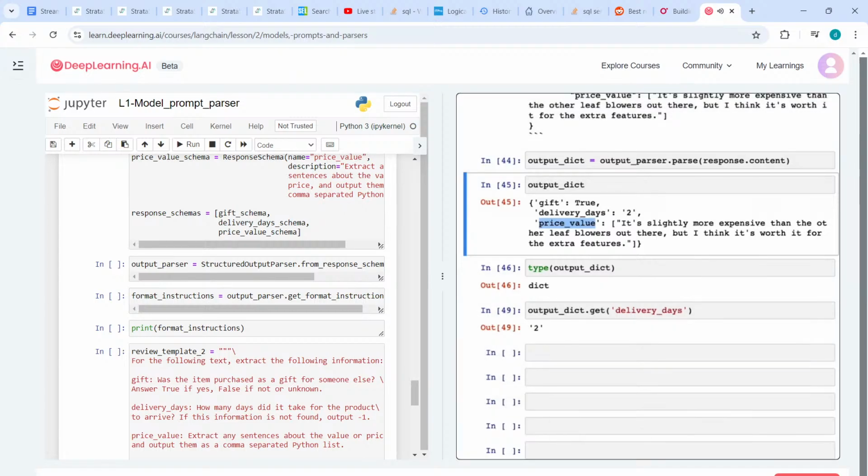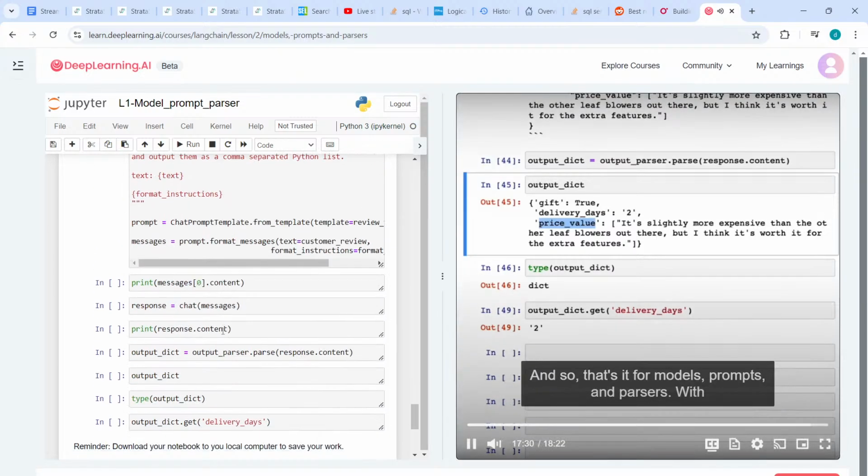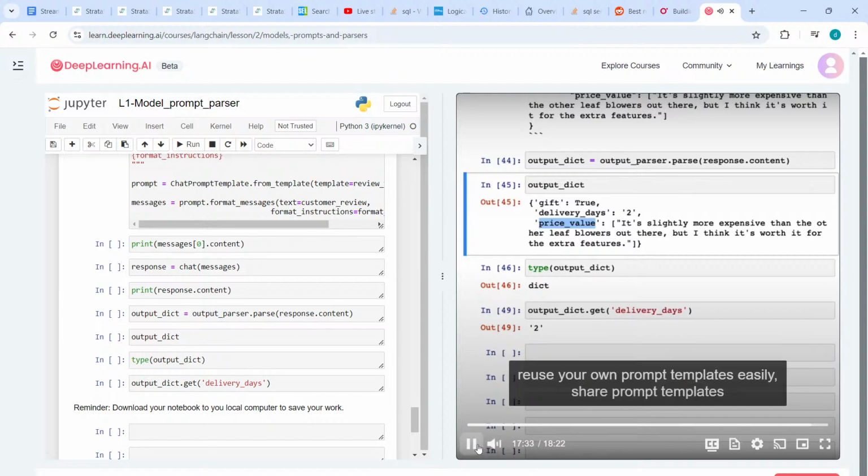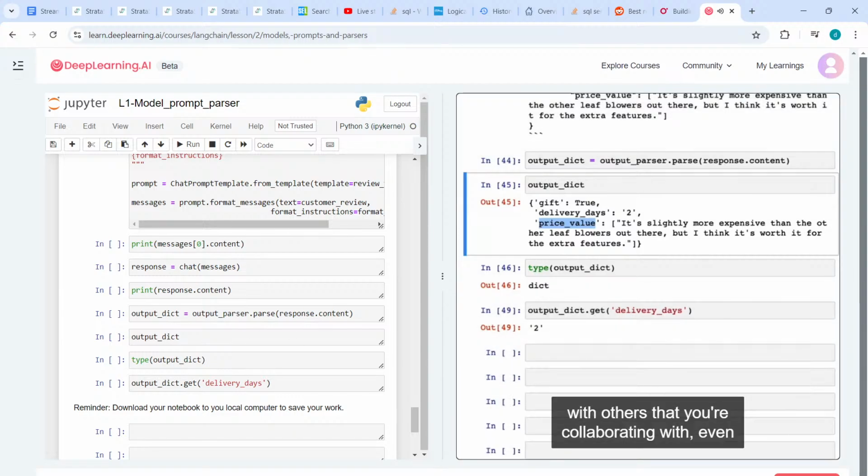I encourage you to pause the video and run the code. And so that's it for models, prompts, and parsers. With these tools, hopefully you'll be able to reuse your own prompt templates easily, share prompt templates with others that you collaborate with,